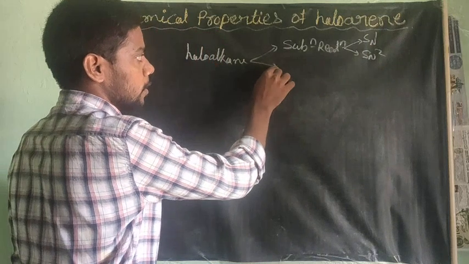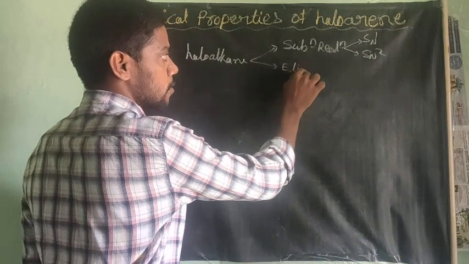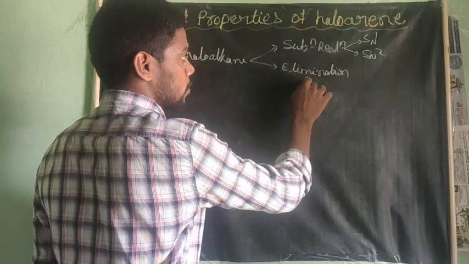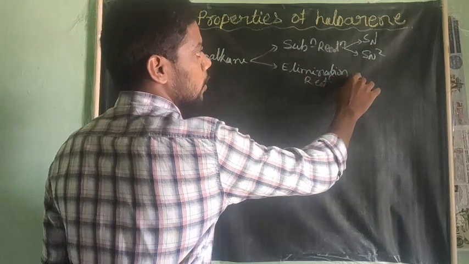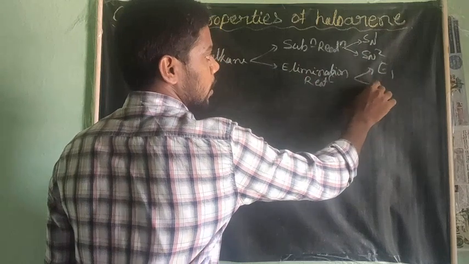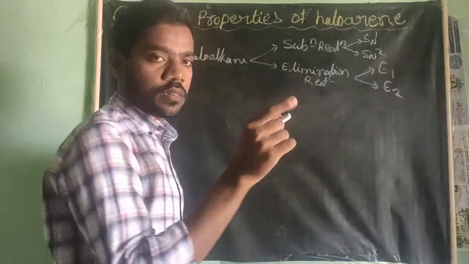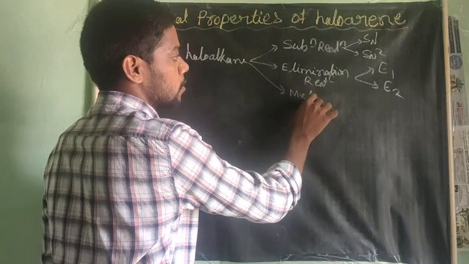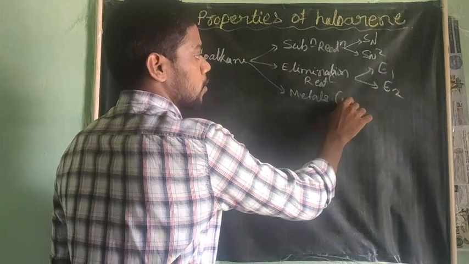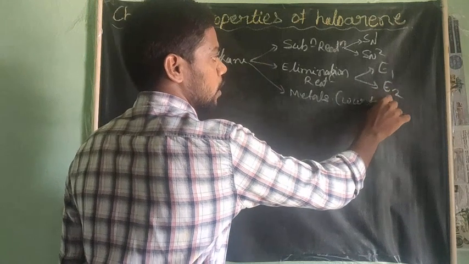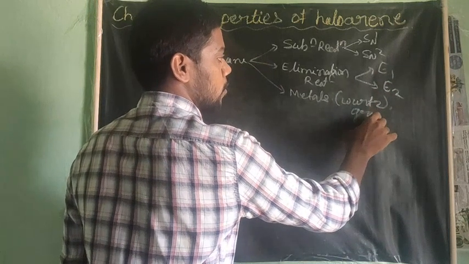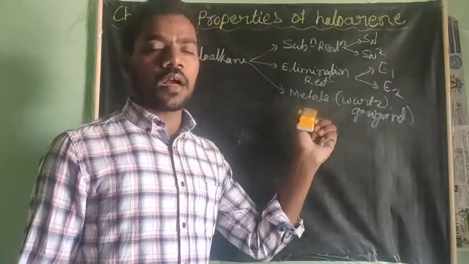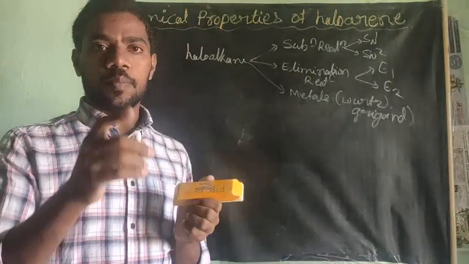Next, we learned elimination reactions. In elimination reactions, again we learned E1 elimination reactions and E2 elimination reactions. Next, reactions with metals. In that we learnt Wurtz reactions as well as Grignard reactions. These are what we learnt in the chemical properties of haloalkanes.